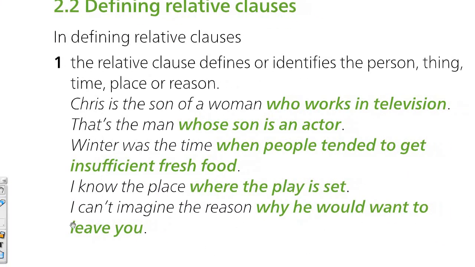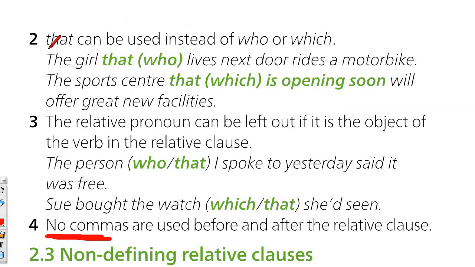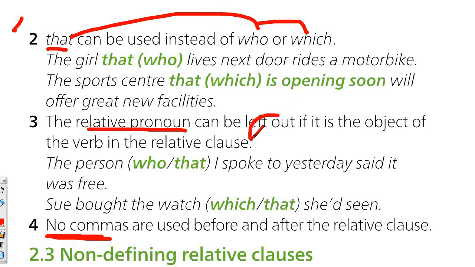You have defining ones, remember? I want the pen that he is holding. Okay, so I'm defining it, I'm making it different from the rest. Okay, and there are no commas there in that case. So no commas. And then also remember, you can use that instead of who and which, again, because there are no commas, it is defining. And you can leave the relative pronoun out. You can leave it out, or it can be left out when it is not the subject. Okay, so remember, this is a new sentence.